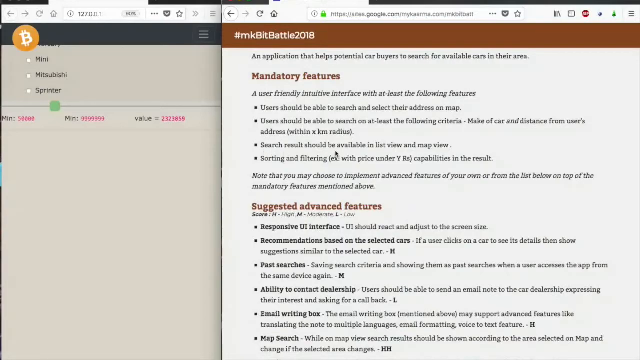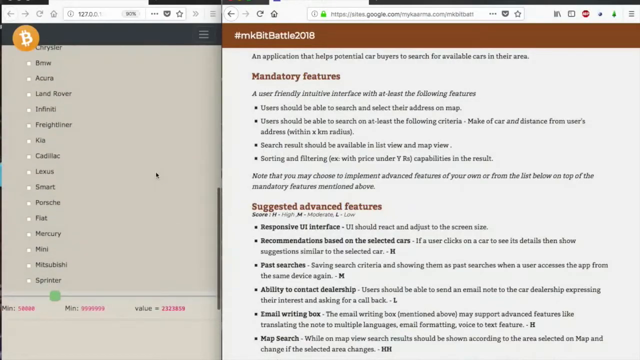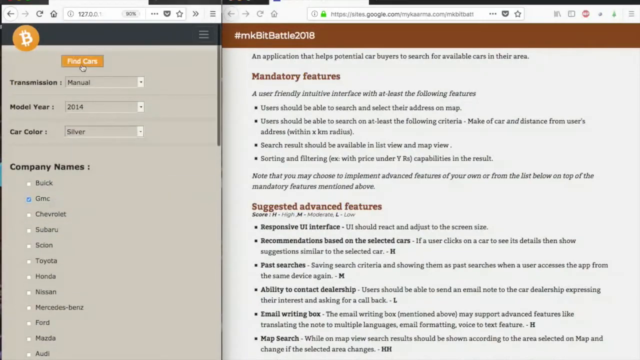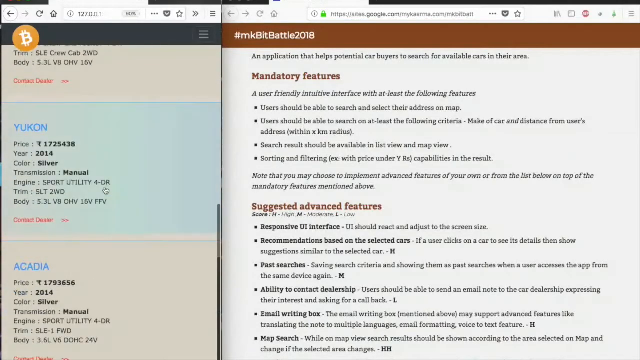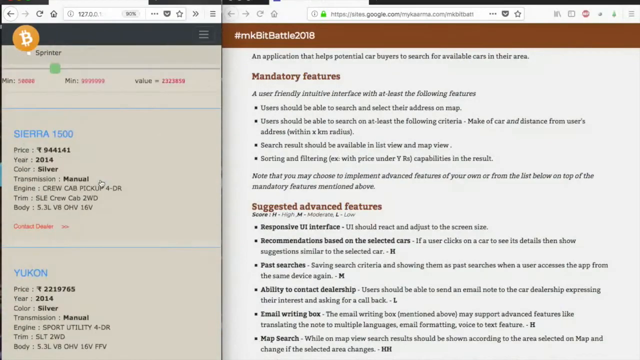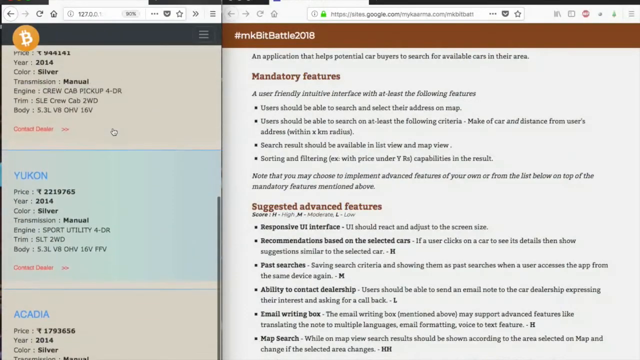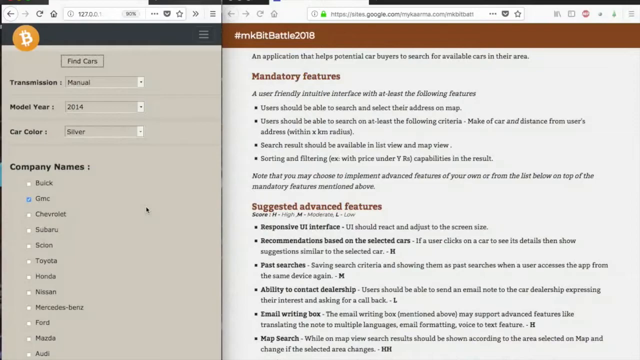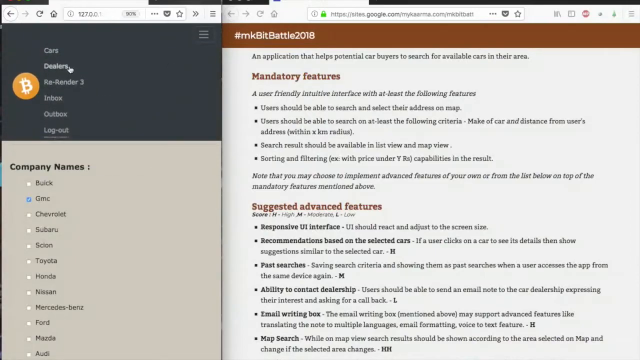Search results should be available in list view and map view. As you can see, if I search for GMC and I say manual and find cars, I get all these results in a list view. Of course, cars could not be shown on the map, because at one owner's location there are thousands of cars, so it's not feasible to show cars. Rather, we should place a marker on the dealer itself. So we have done that in the dealer section.